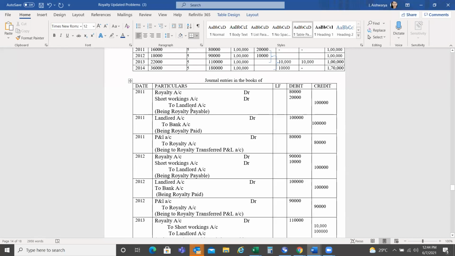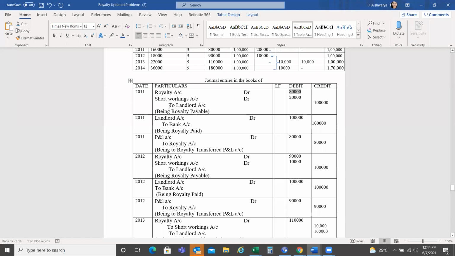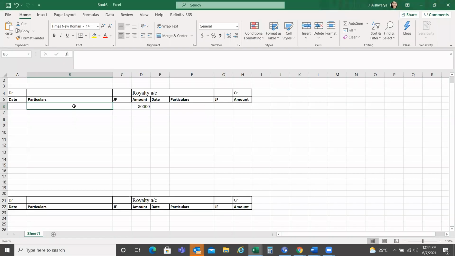So in 2011, what is the first journal entry that we have? Royalty account debit, short workings account debit, to landlord account. So royalty account debited or credited? Debited. With how much? 80,000. So on the debit side, you just have to write 80,000. What is the opposite entry? To landlord account. Yes. That is 2011, right?